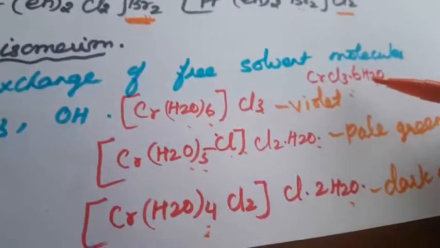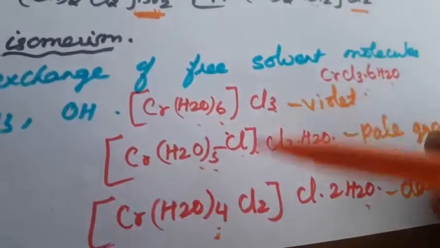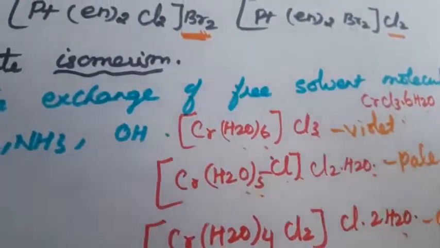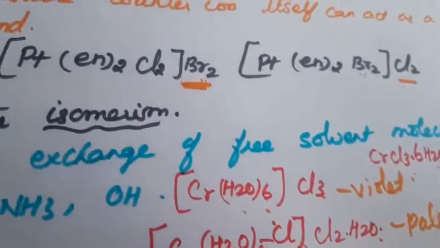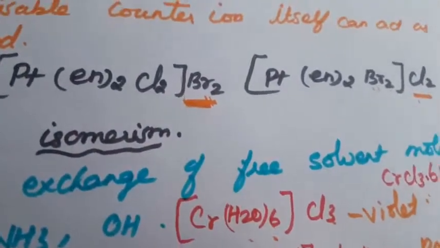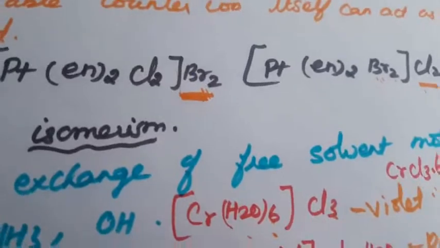Write the 3 possible solvate isomers. That is one important question. All these isomerisms are very important. Sometimes they ask them for 2 marks or 3 marks. Okay, so that is another one.